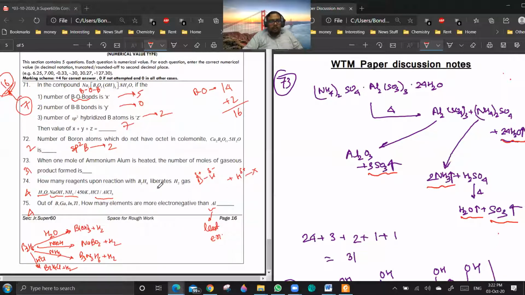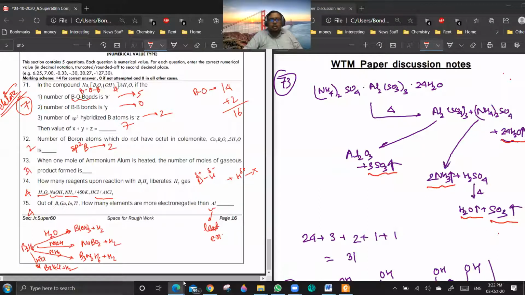So after 73, sir, 71st question, B4O5(OH)4 or (OH)5? Okay, (OH)4. This is going for delete. Yes, sir. This is going for delete. There is no need for even 7 as an answer.